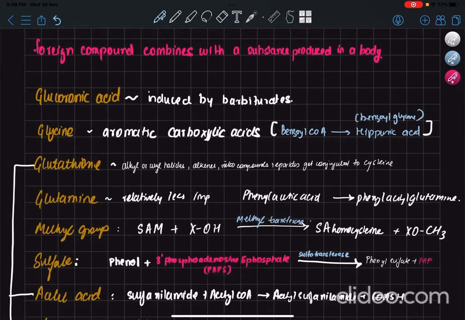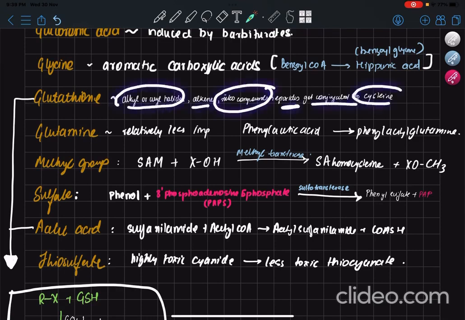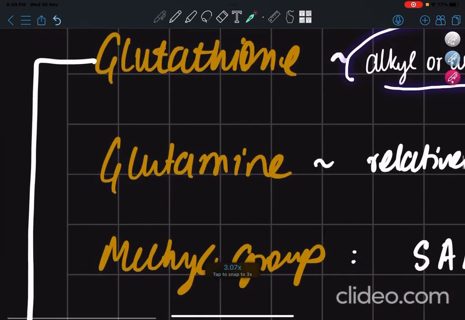So aromatic carboxylic acids. Next, coming to glutathione, and along with that I'll discuss acetic acid also. So here we are basically seeing how mercapturic acid is formed. Alright, so the tripeptide glutathione does not have a separate active form. It itself is an active conjugating agent. And what happens in the reaction is that compounds like aryl or alkyl halides, alkenes, nitro compounds, and epoxides get conjugated with cysteine. Why cysteine? Because glutathione is a tripeptide, with glutamate, cysteine, and glycine.